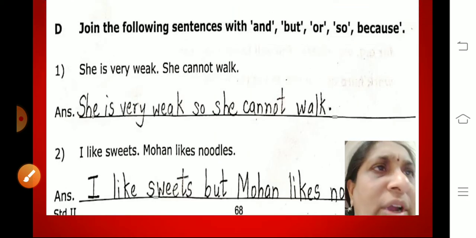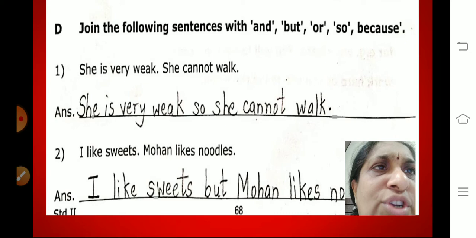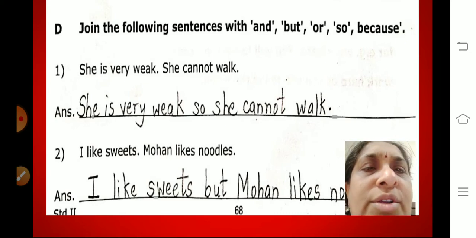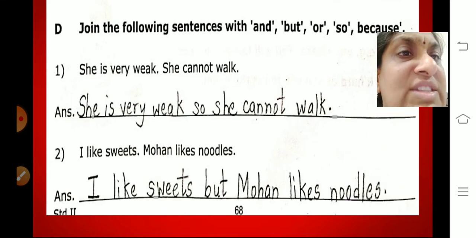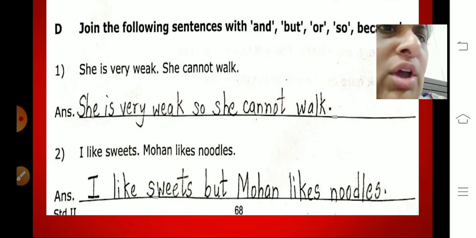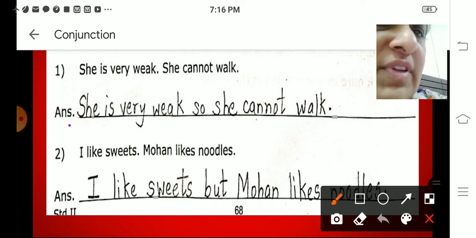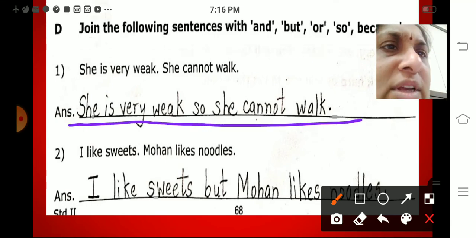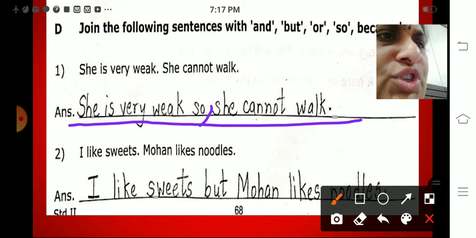Join the sentences with the conjunctions and, but, or, so, because. Next, first one. She is very weak. She cannot walk. The answer is: she is very weak, so she cannot walk.